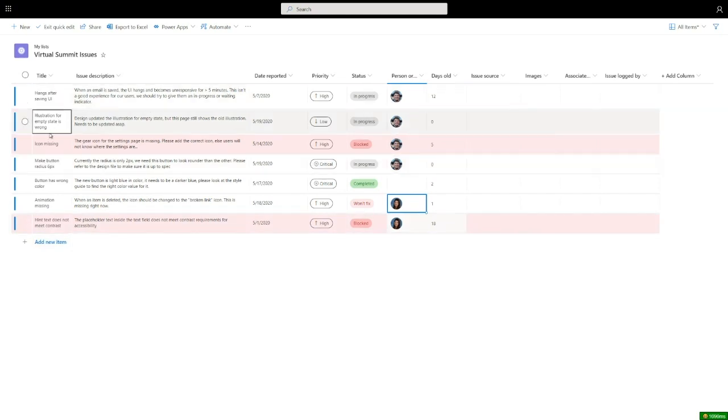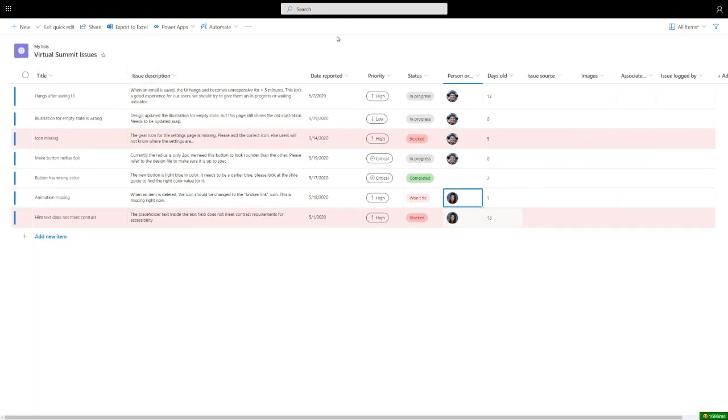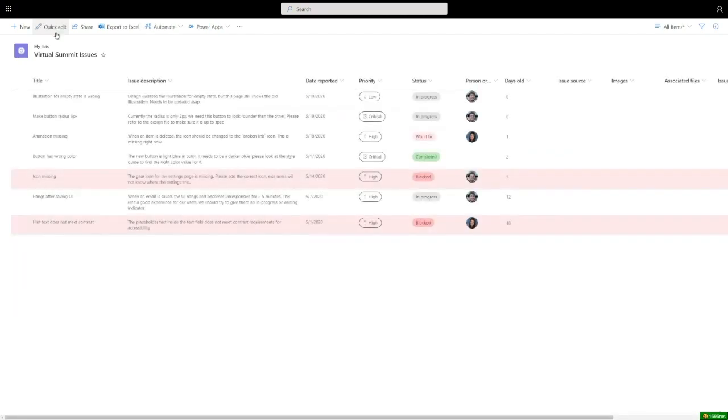You can see here that the list is working in the background to apply formatting and business logic on top of the data that I'm entering. You see here that it's highlighting issues in red, issues that I've marked as blocked. It's applying this red highlight really to shine a spotlight on things that really need your team's attention. I think this is looking pretty good. Yeah, I think this list looks great. So I'm going to go ahead and exit Quick Edit.